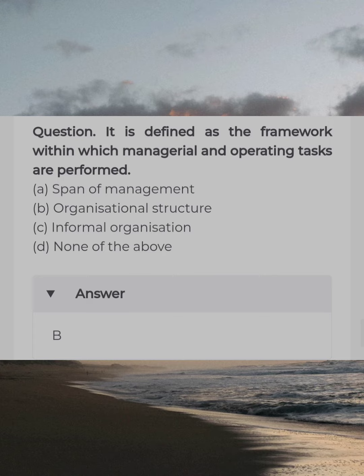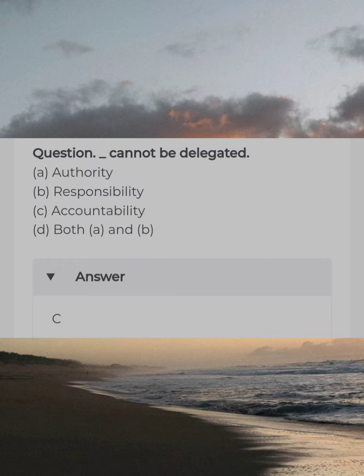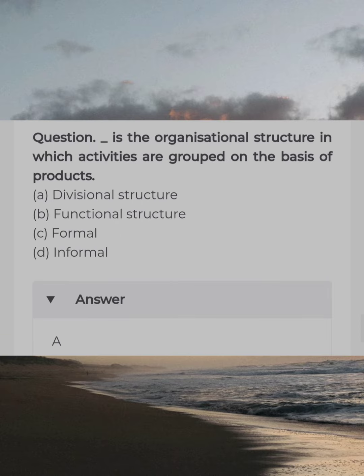Dash cannot be delegated. Answer C. Accountability. Dash is the organizational structure in which activities are grouped on the basis of products. Answer A. Division structure.